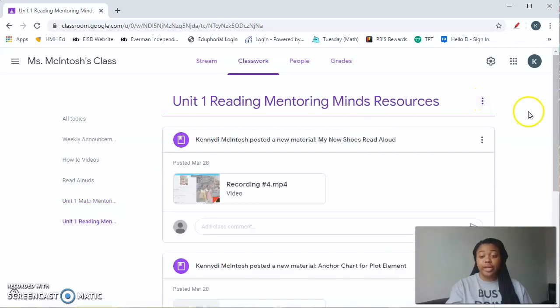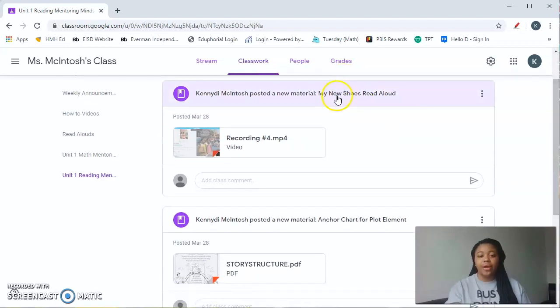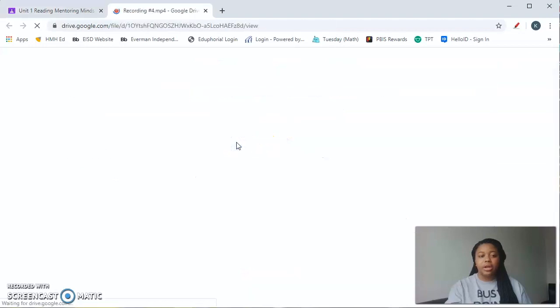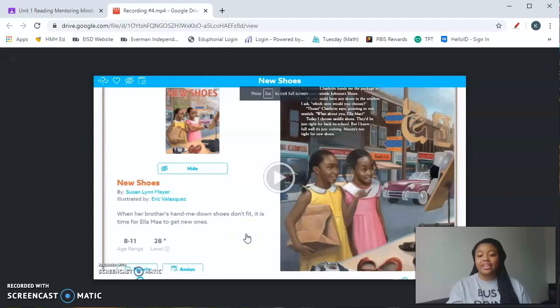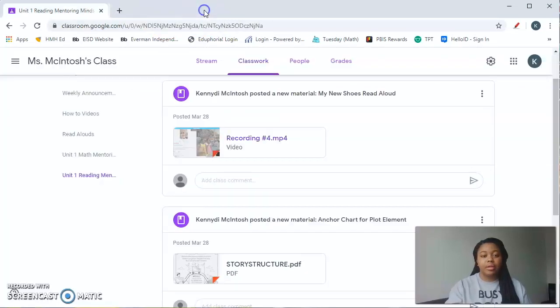So this is the same for reading. This week for reading, they're going to be going over plot element. And right before we went into spring break, we were actually going over plot element. So here I posted a read aloud, and I'm going to click on this one and show you guys. I'm not going to play the video. I just want to show you how it looks. I took this book off of Epic, and I did a screen recording of myself reading the book. And just like I told you with the chapter book, I talked about plot element while I was doing the read aloud. So I'm going to X out there.